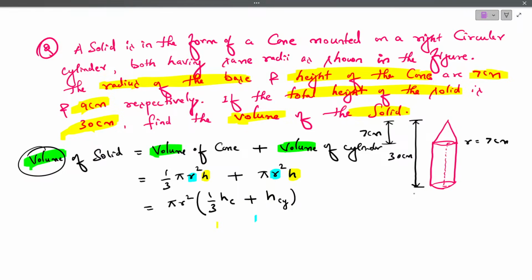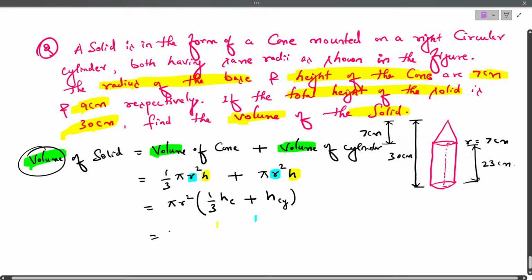Now, as you can see, the total height is 30, cone height is 7, then the height of the cylinder is 30 minus 7. How much? 30 minus 7, very good, it is 23 centimeter.